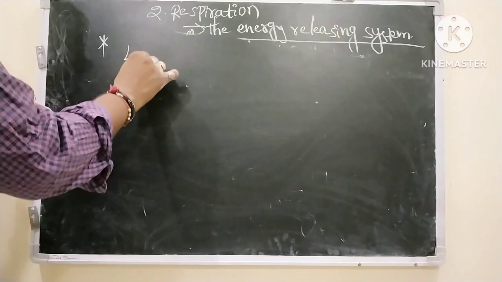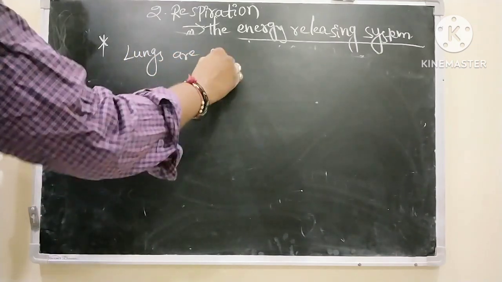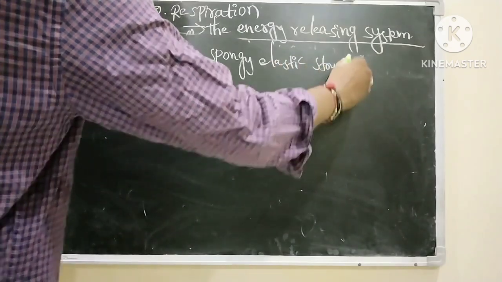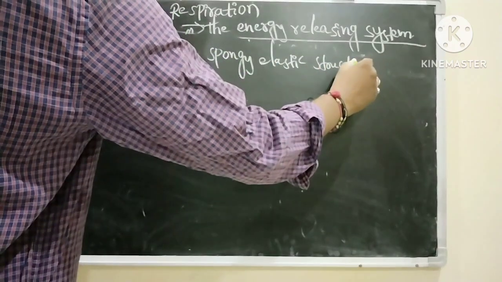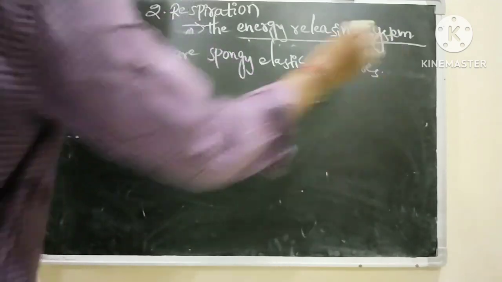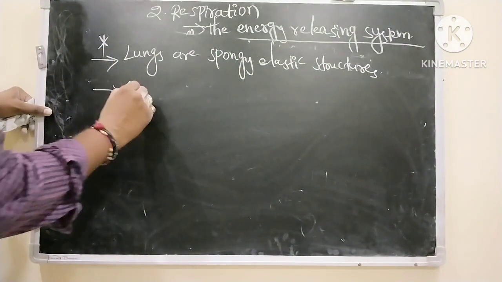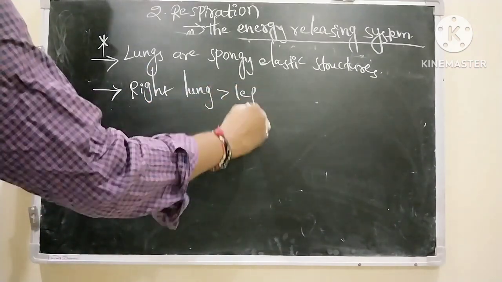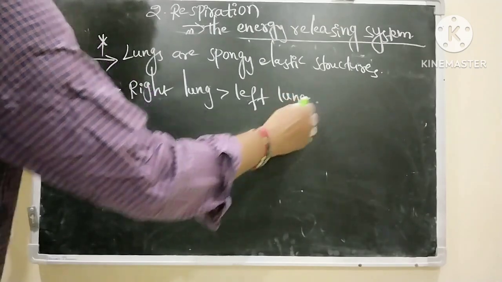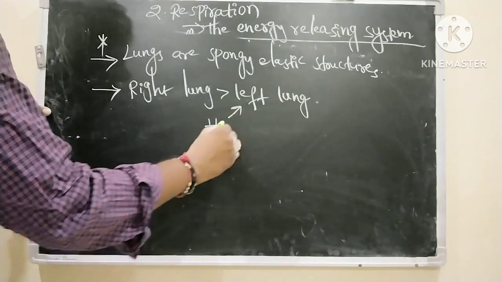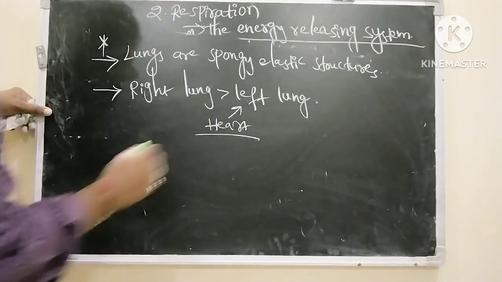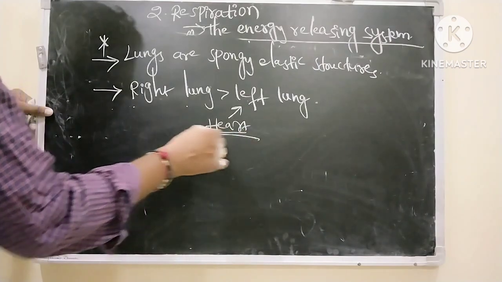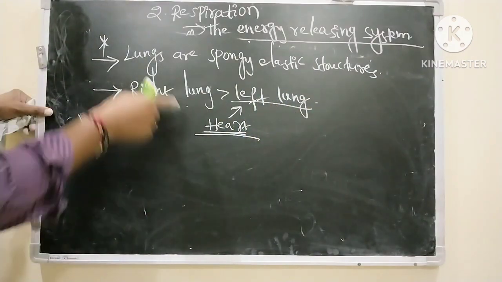Generally, lungs are spongy elastic structures. The right lung is larger than the left lung because the heart is slightly tilted towards the left side. That is why the right lung is larger than the left lung. The place which is occupied by the heart seems to be small compared with the right lung.